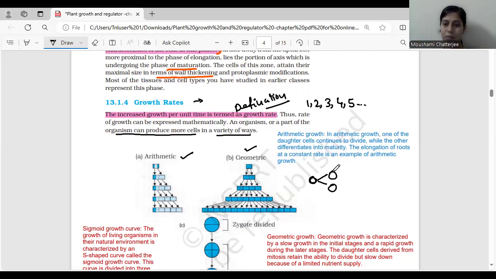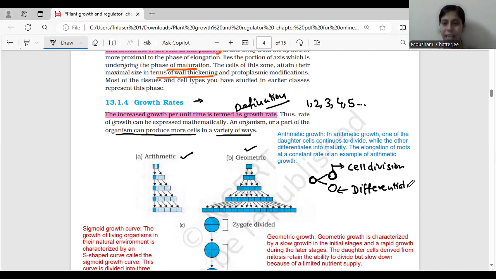So these are the two daughter cells and out of these two, the first one is going to participate in the cell division. Okay, this is going to divide. The cell division is going to happen. But what about the other cell? The other cell is going to participate in differentiation. Okay, the other cell is going to participate in the differentiation.